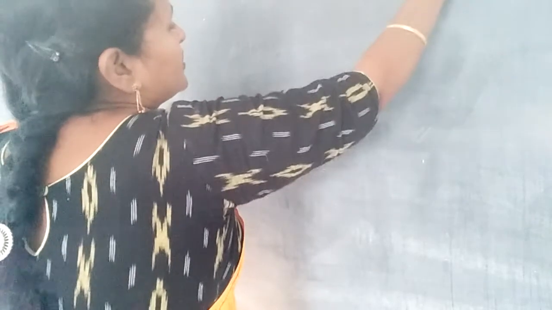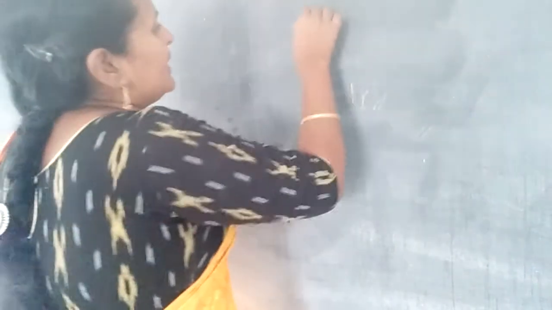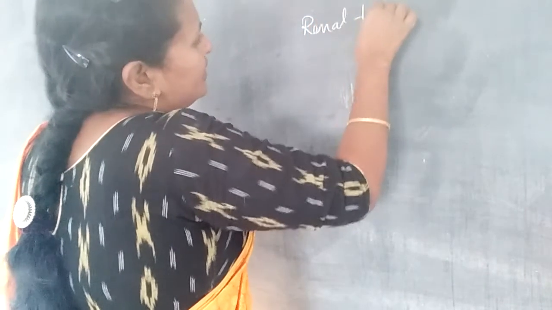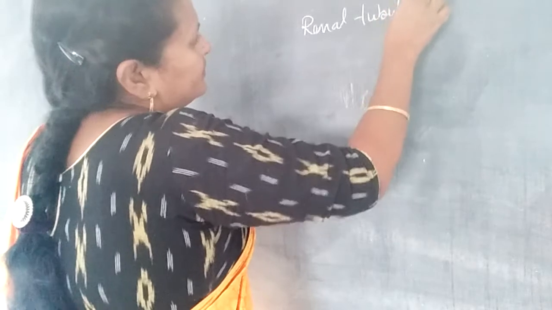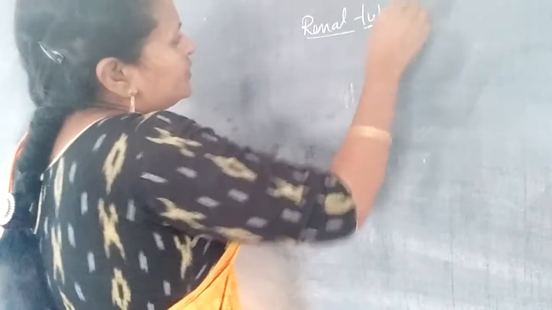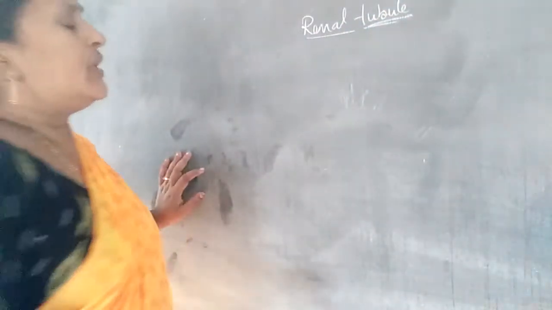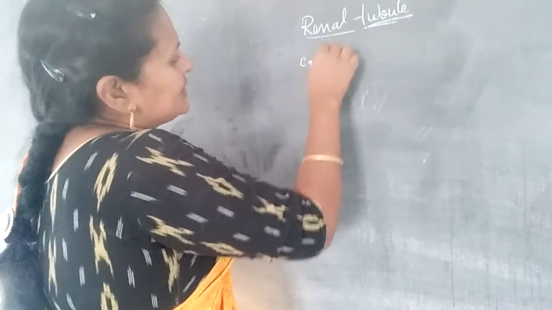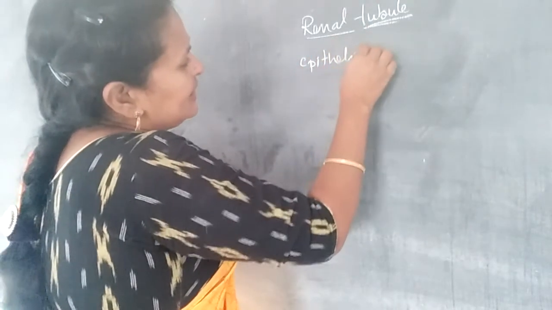Selective reabsorption is present in the renal tubule. The renal tubule is lined by epithelial cells.